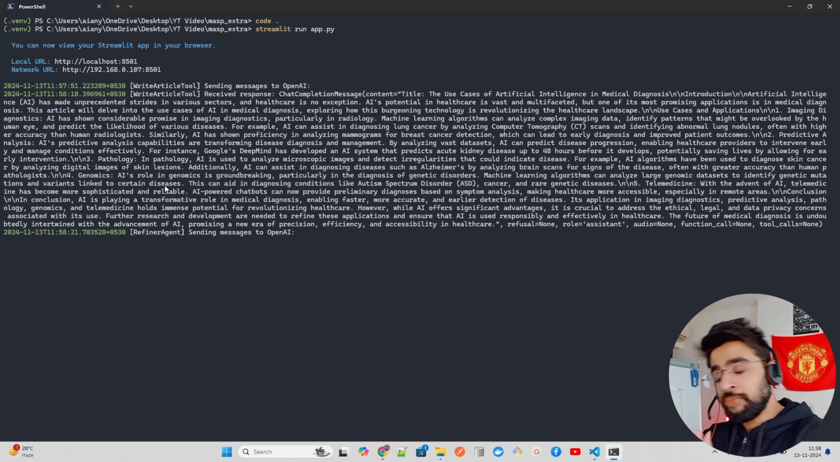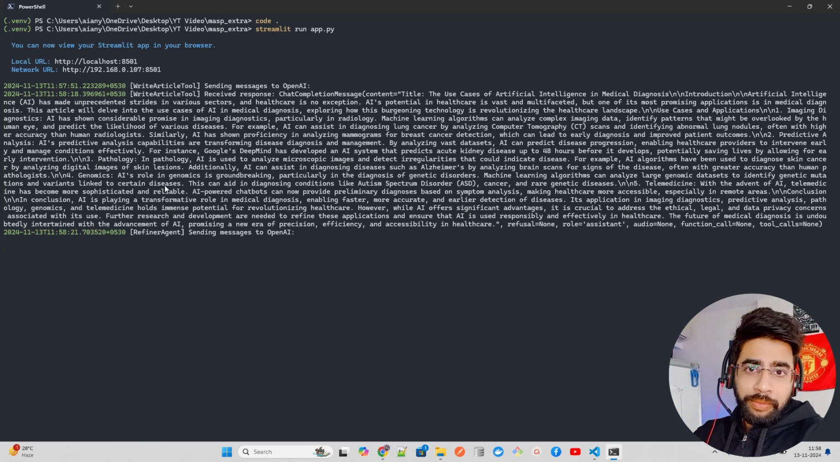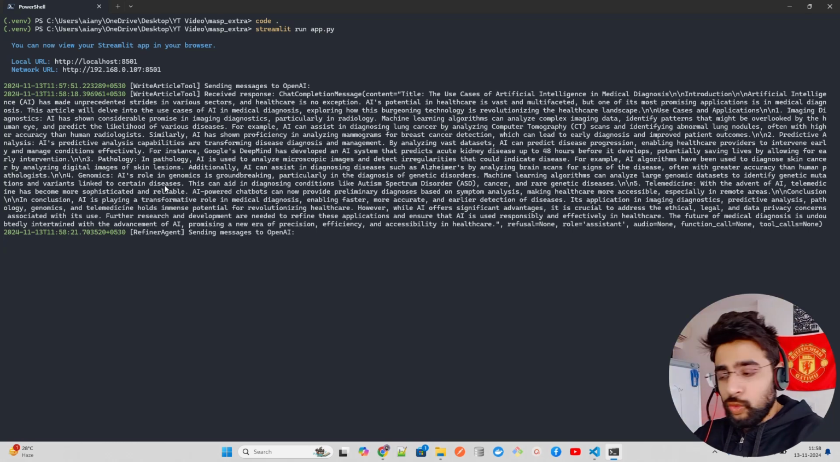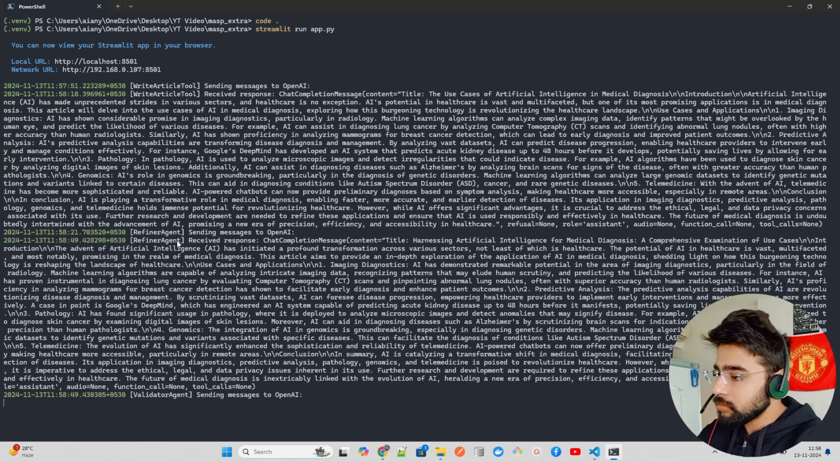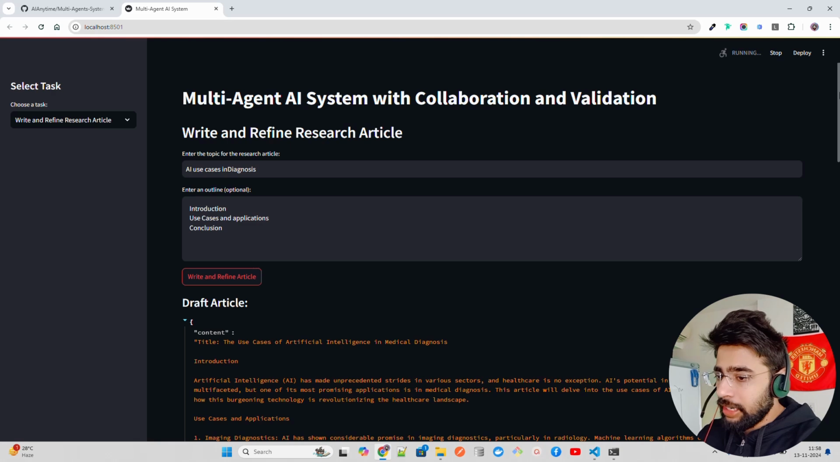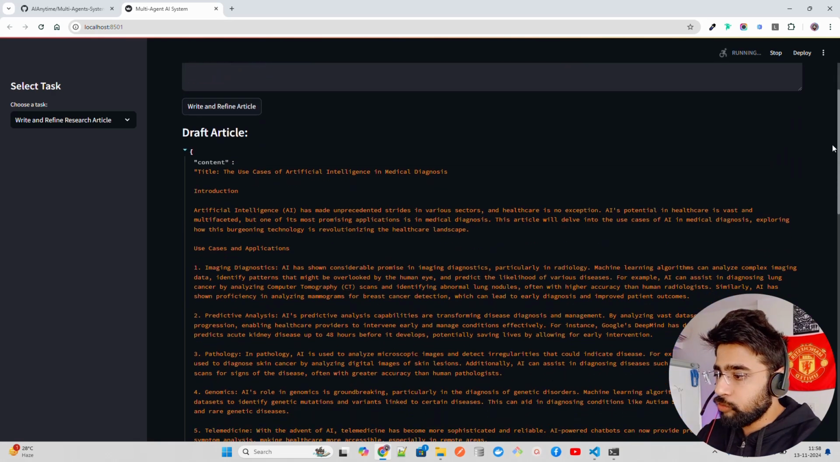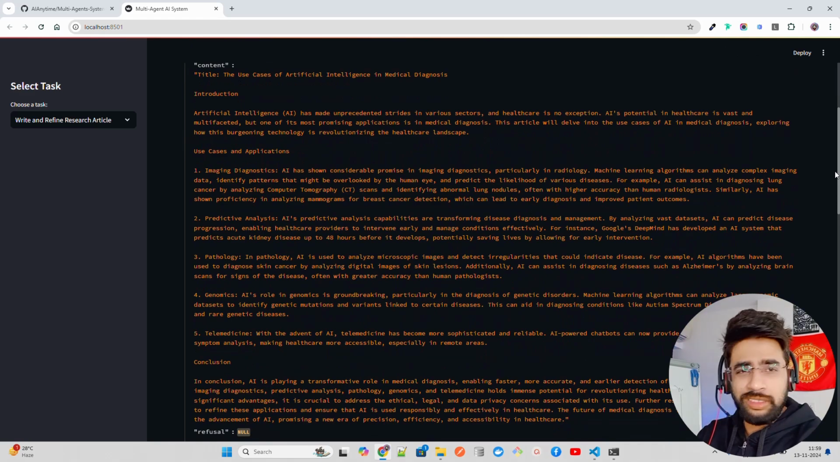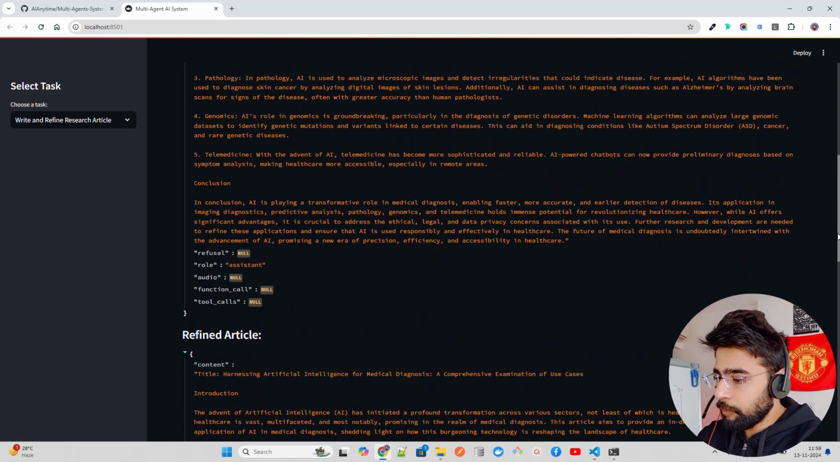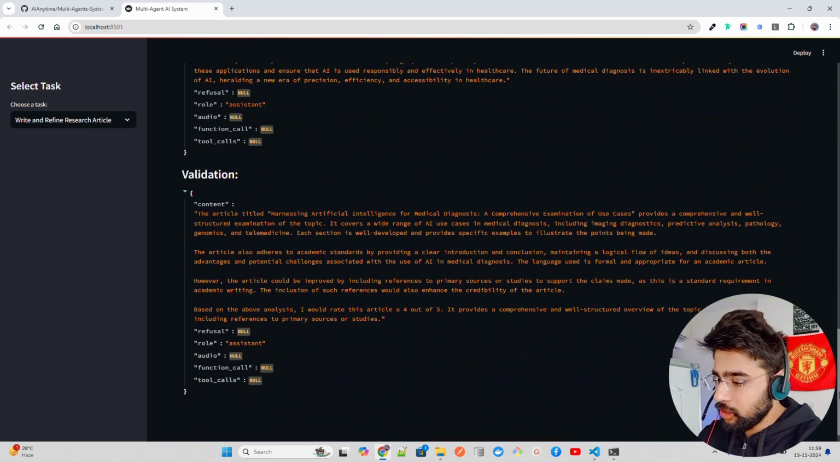These are multi-agent systems that collaborate with each other and generate an output. Of course, guys, the sky is the limit. You can make this 100x better than what I'm going to show you today, but at least you'll get a basic understanding and you can get started building agents from scratch without using any agent framework, in pure Python. You can see the refiner agent is done, then we have a validator agent, again sending to OpenAI. While it's sending, you can find the output already here. It gives you an article: the introduction, title, use cases and applications, conclusion, then the refined article, and the validation also.